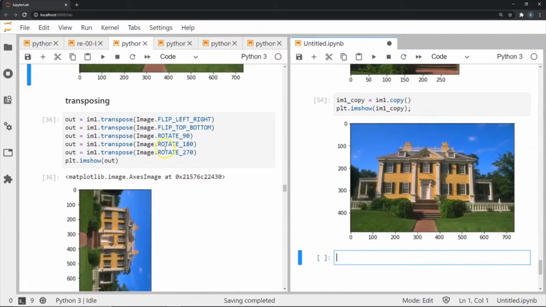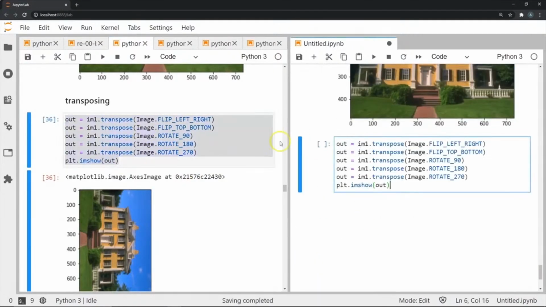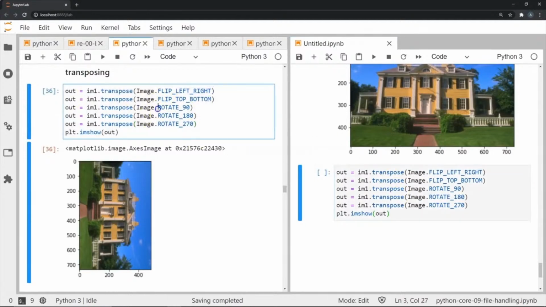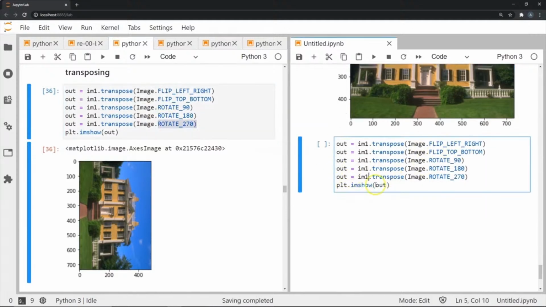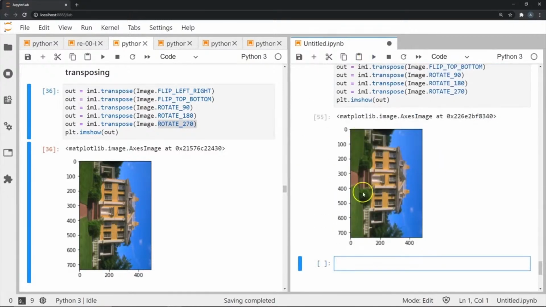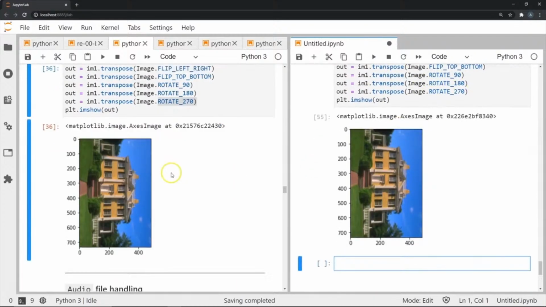Now we can do the transpose operation as well. Let's see what we have done here. In this transpose operation, I've done a bunch of operations such as rotating by 90 degrees, rotating by 180, rotating by 270. And finally, once I'm done with all of these operations, I'm going to show you the final output, which is a transposed image like this, the result of whatever I have done before this.